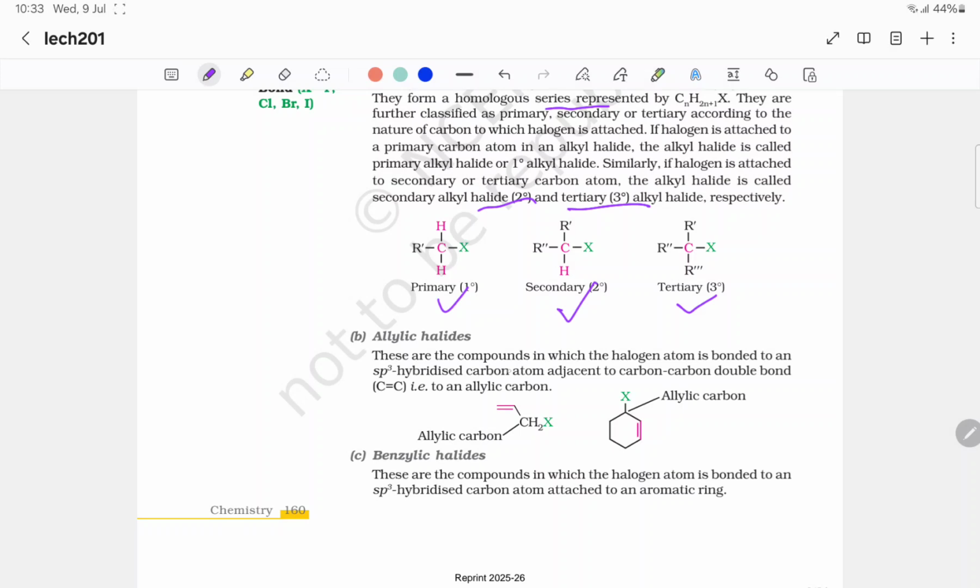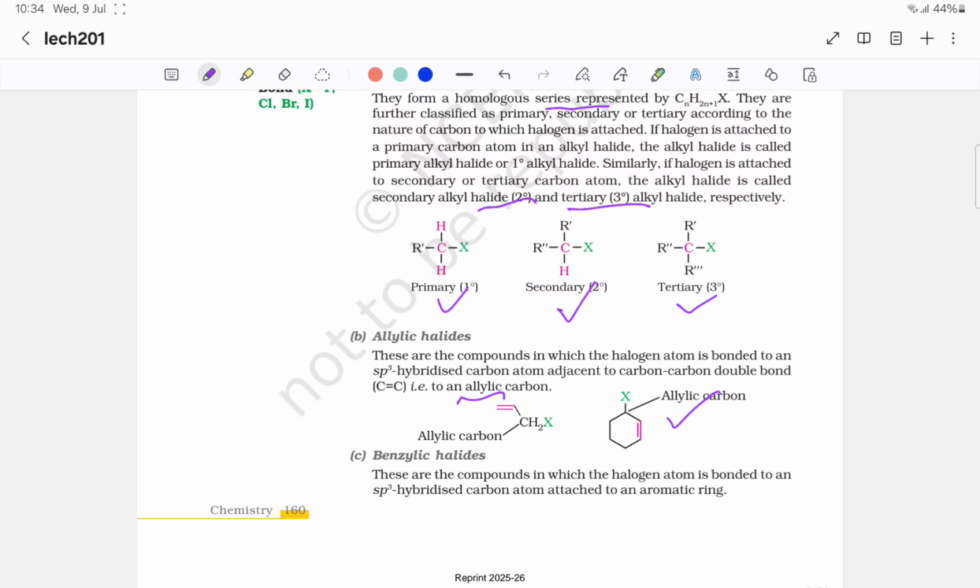Allylic halides are compounds in which the halogen atom is bonded to an sp3 hybridized carbon atom adjacent to a carbon-carbon double bond, that is, to an allylic carbon. So it's a carbon-carbon double bond, then the next carbon, and then the halogen is attached, that's the allylic carbon. Similarly, in the cyclic case, after the double bond, to the adjacent carbon atom, if a halogen is attached, that is known as the allylic carbon. That is the allylic halide.